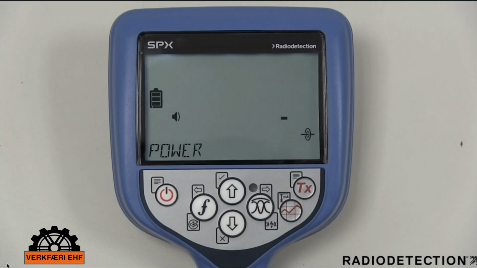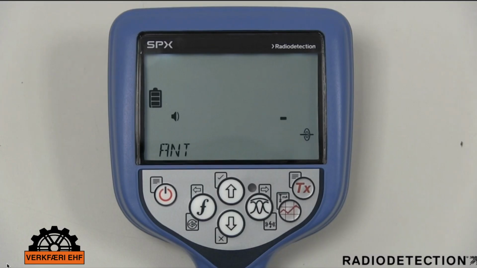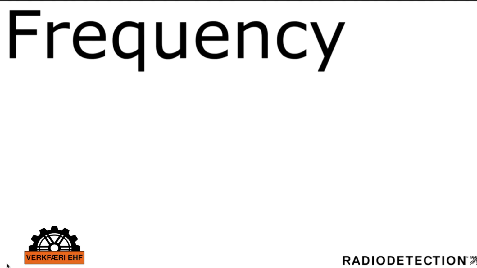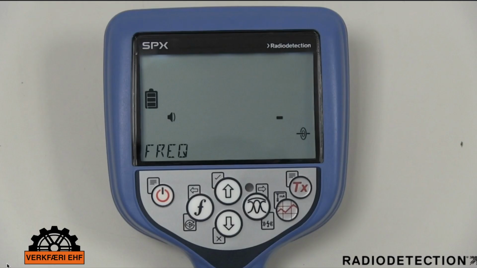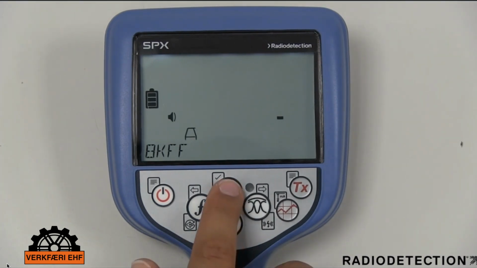The Power menu option allows you to select the correct local power network frequency, 50 Hz or 60 Hz. The ANT menu allows you to enable or disable antenna modes. Frequency gives you the option of enabling or disabling individual frequencies on the locator.